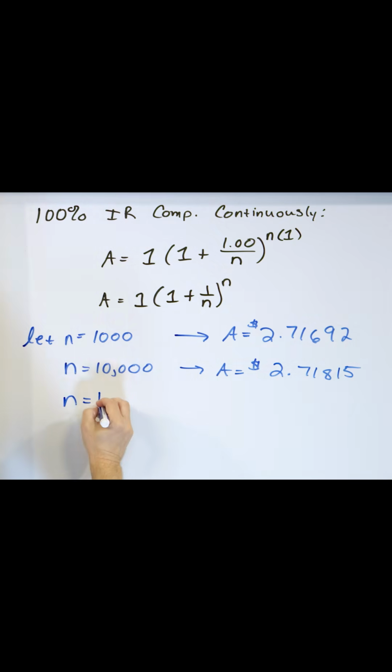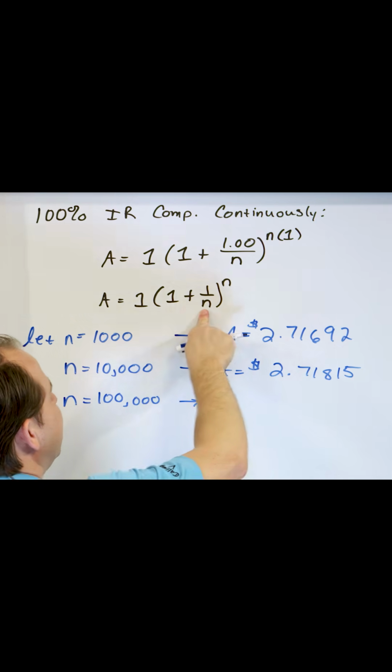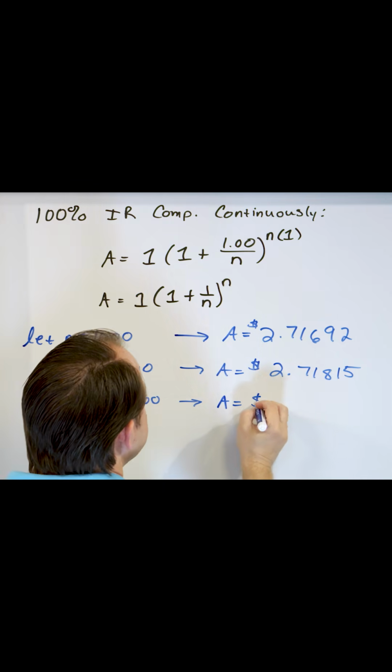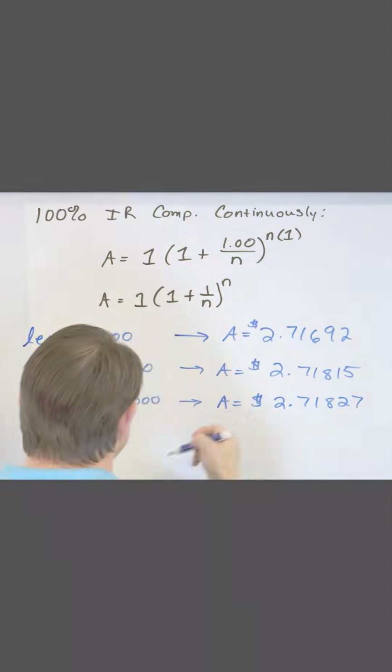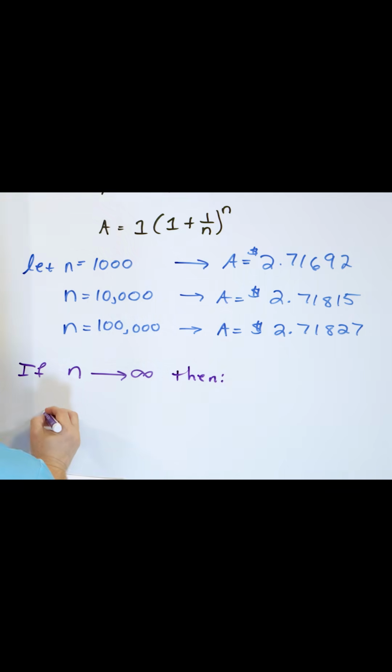Let's go to our last one, 100,000. 100,000 here, I chop the year into 100,000 pieces, I raise it to 100,000, and then the number that I get here is 2.71827. But if we let n approach infinity, then what happens is the number e ends up becoming, by definition,